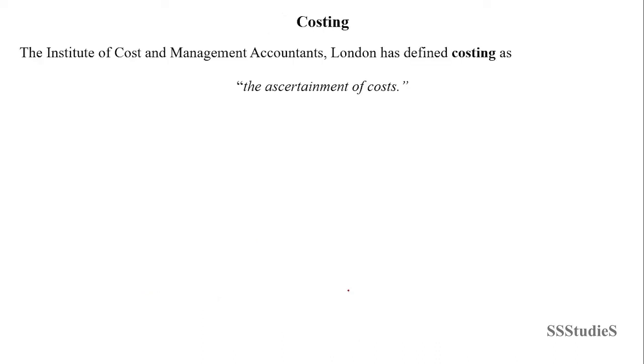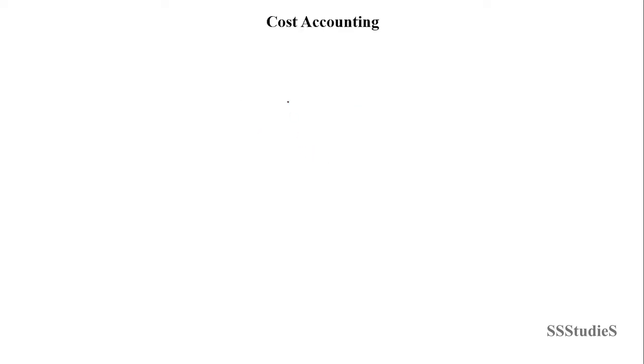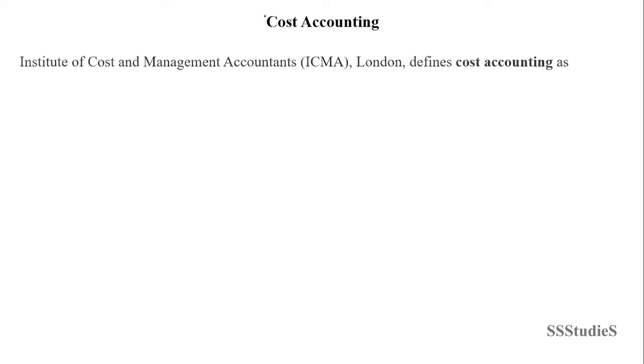terms are different. The Institute of Cost and Management Accountants, London, has defined costing as the ascertainment of costs. So, the technique that refers to the principles and rules which are applied for ascertaining the costs of products manufactured or the services rendered is what is called as costing. So, the total cost that is spent on producing the commodity or in rendering the service is what is called as costing.